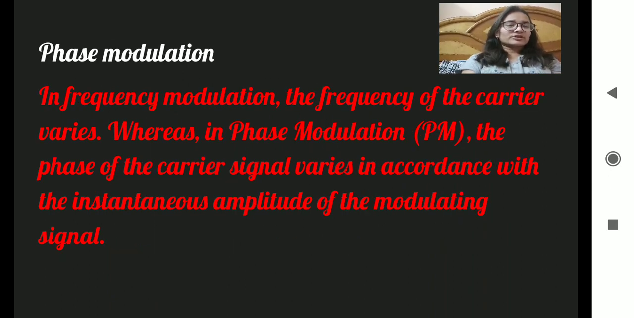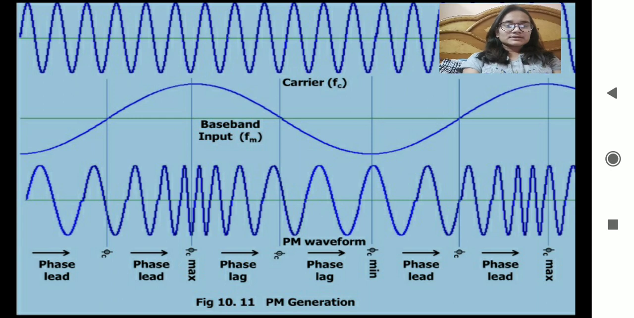So now phase modulation. This is the next part of the angle of modulation. In frequency modulation, the frequency of the carrier varies, whereas in phase modulation, the phase of the carrier signal varies in accordance with the instantaneous amplitude of the modulating signal. So this is the phase modulated carrier signal. You can see in the picture.